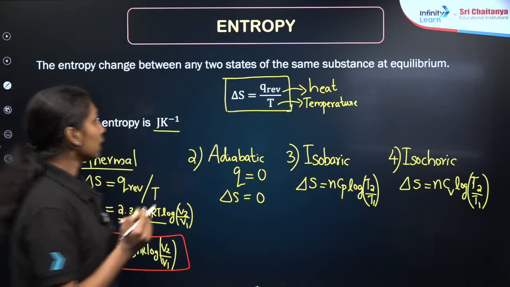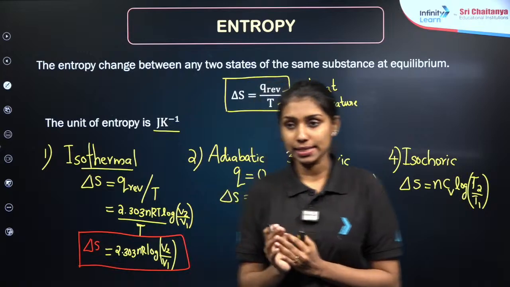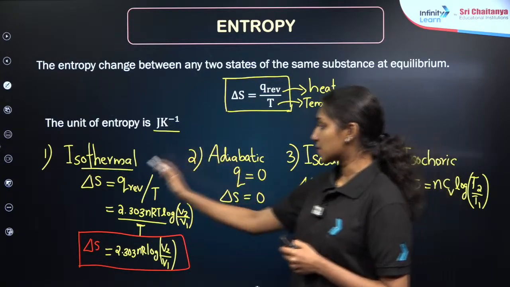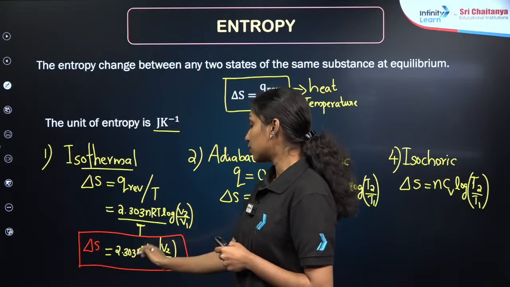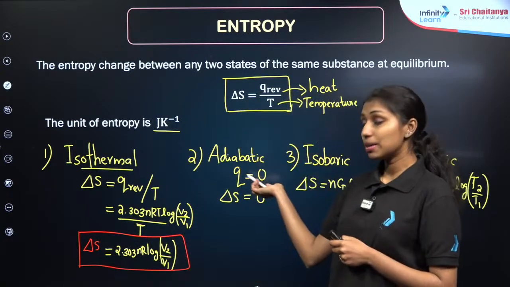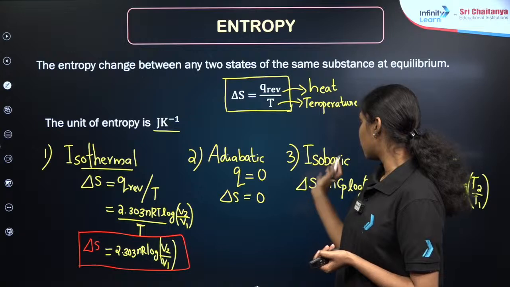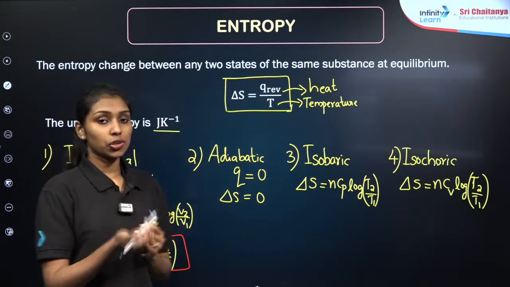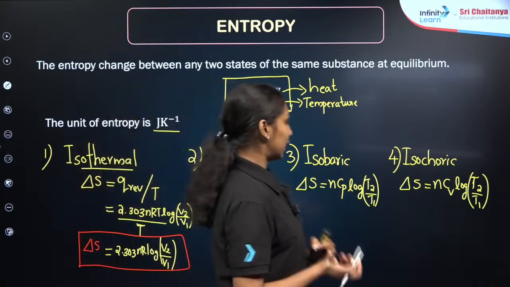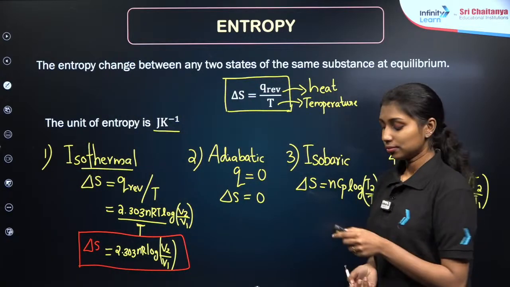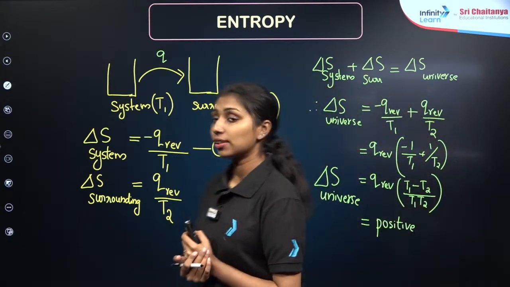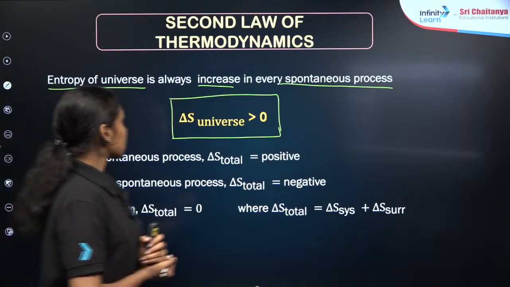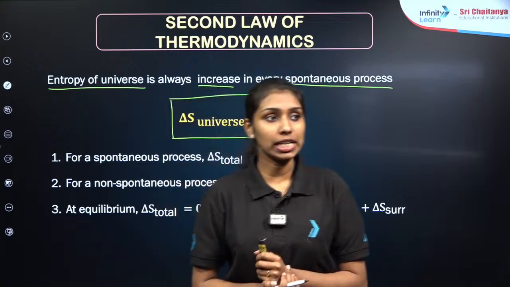The general expression for finding entropy change is Q reversible by temperature. These are the important formulas you have to keep in mind to solve problems. For an isothermal process, it is 2.303 nR log V2 by V1. For adiabatic, obviously it will be 0. For isobaric it is n Cp log T2 by T1. For isochoric it is n Cv log T2 by T1. Then the second law of thermodynamics states that the entropy of the universe always increases in every spontaneous process.